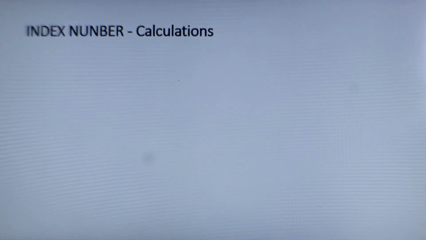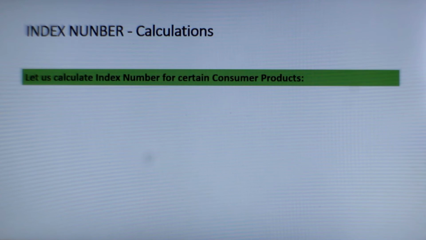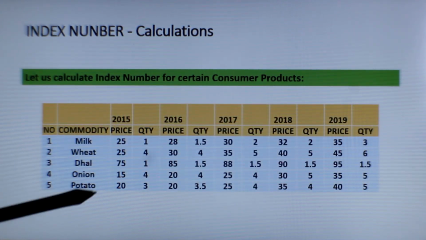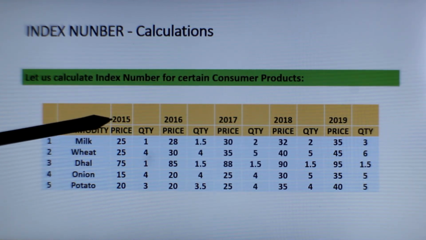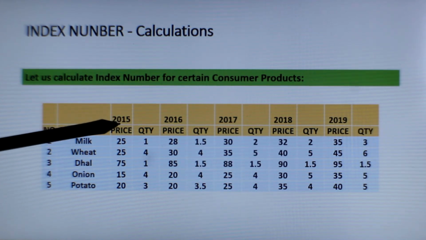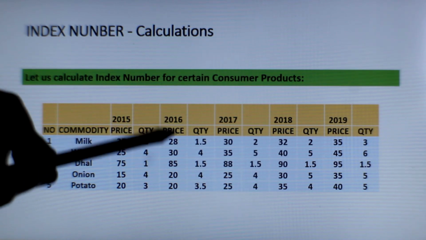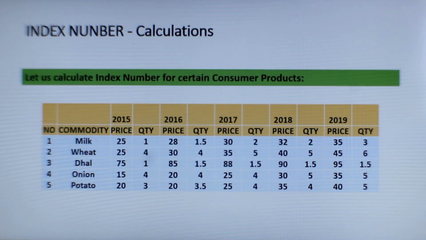Now let us take a simple example to understand the index number calculation. Let us take certain consumer products. This is a typical table wherein the basic commodities are milk, wheat, dal, onion and potato, and this is the 2015 price and quantity, likewise 2016, 2017, and so on.